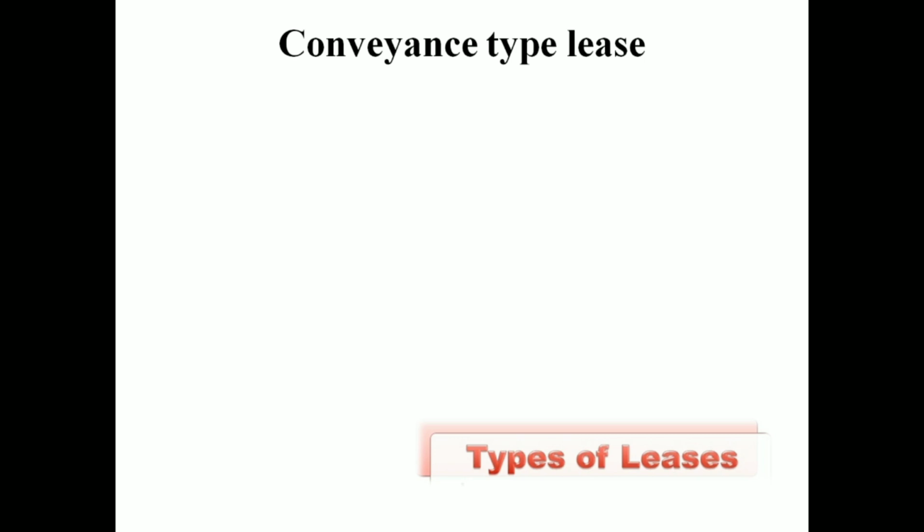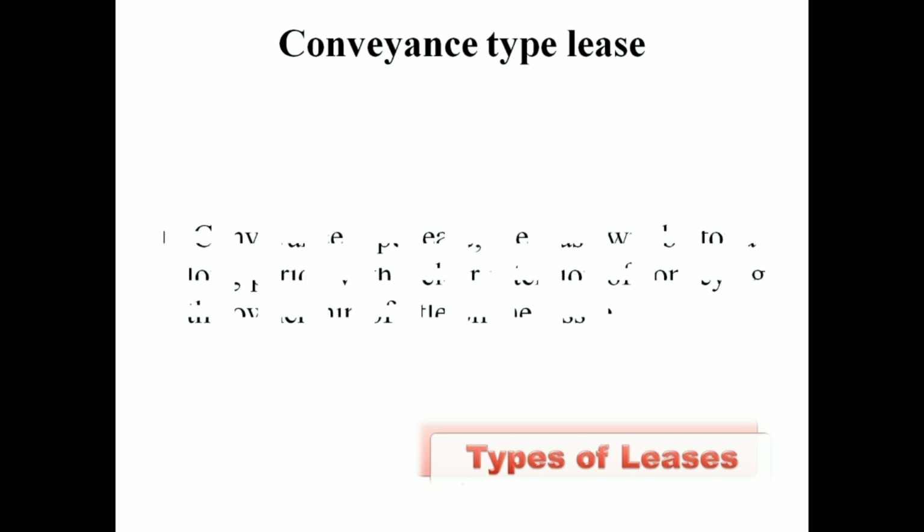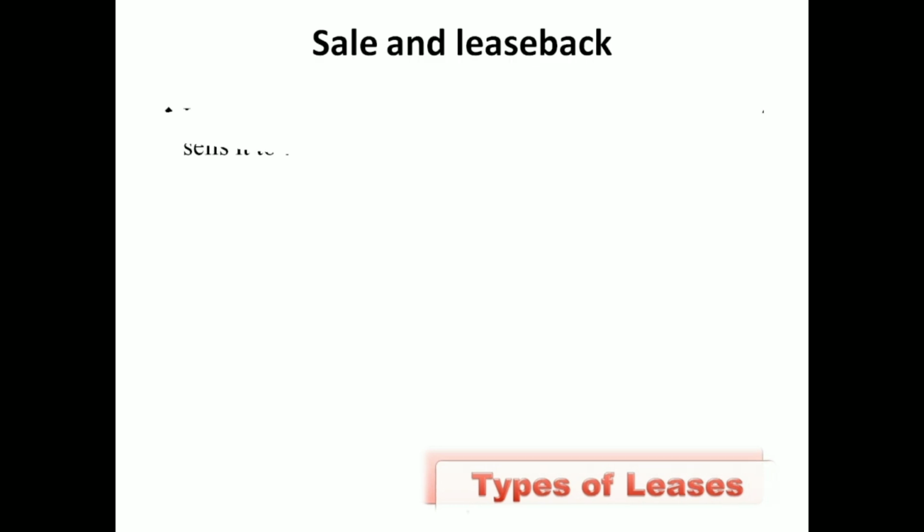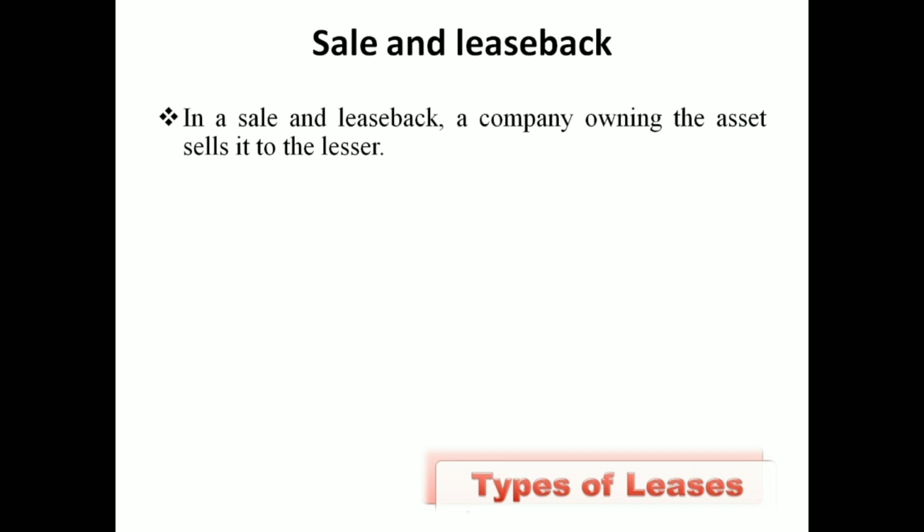Another type of leasing process is conveyance type of leasing. This type of leasing is used for a long period of time. Normally there is an intention of conveying the ownership title to the leasee. So it is mentioned in this type of leasing whether the ownership title has to be transferred to this particular party or not. That is the fourth type of leasing.